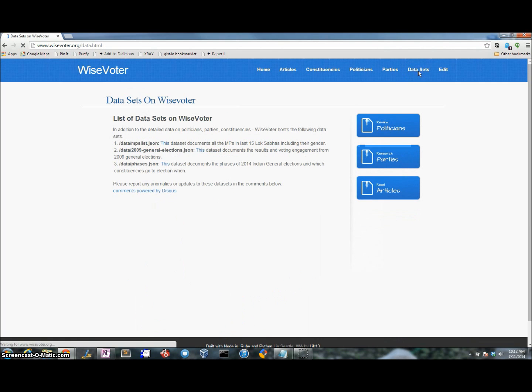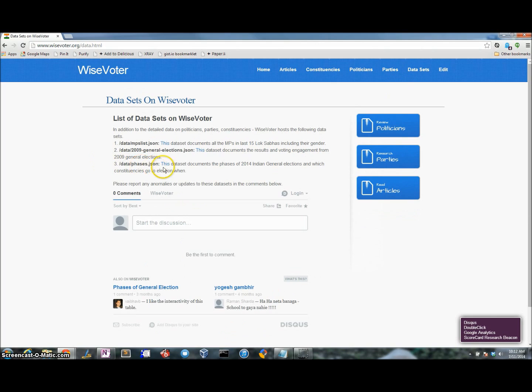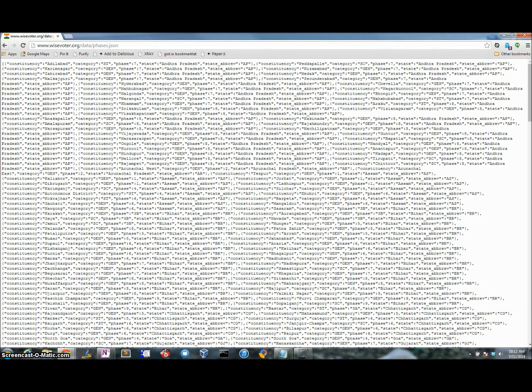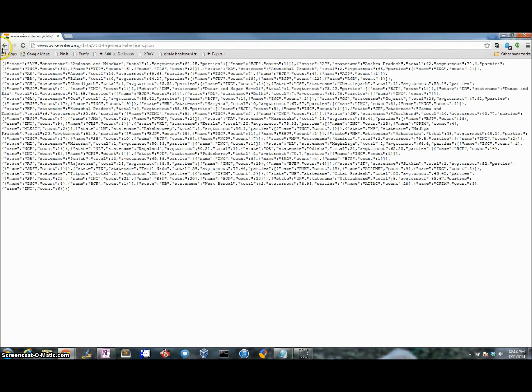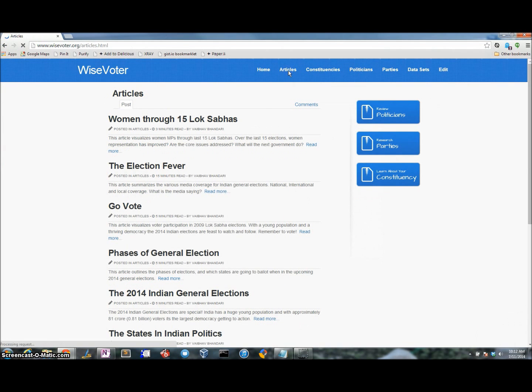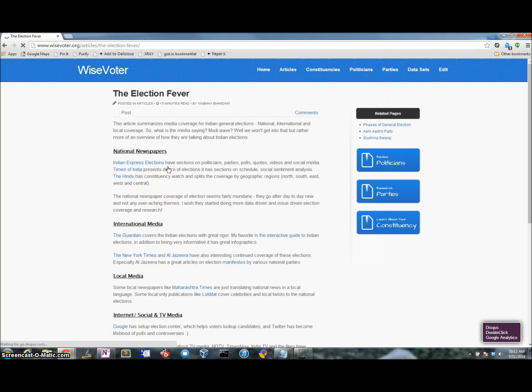So let's take a look at data sets. The phases data is available here as a JSON data set. General elections data is available, so you can visualize participation by different states. Another article on WiseVoter is about the media coverage of the elections.